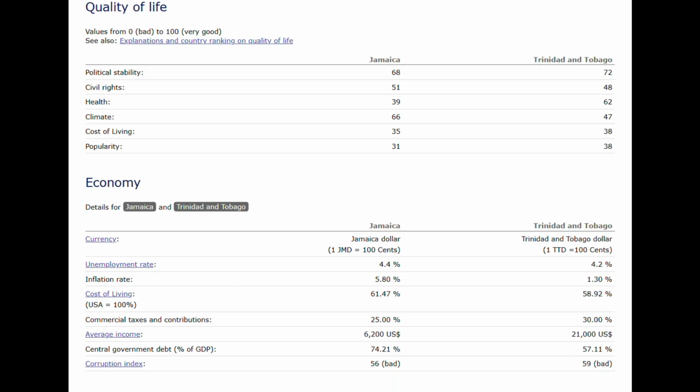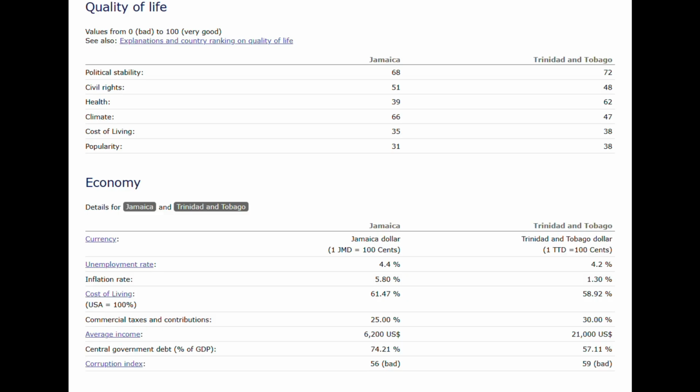So when it comes to the economy, the unemployment rate is relatively the same with both countries. The inflation rate is definitely higher in Jamaica. The cost of living is a bit higher in Jamaica than Trinidad, though it's roughly the same. The commercial taxes and contributions are higher in Trinidad. The average income is higher in Trinidad.